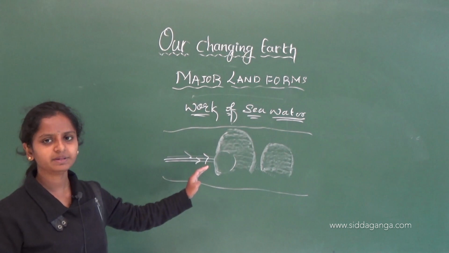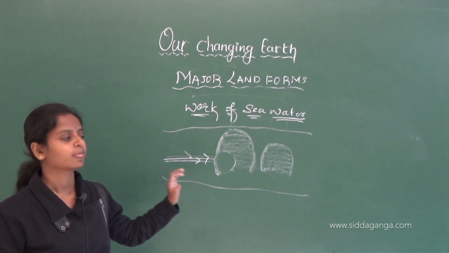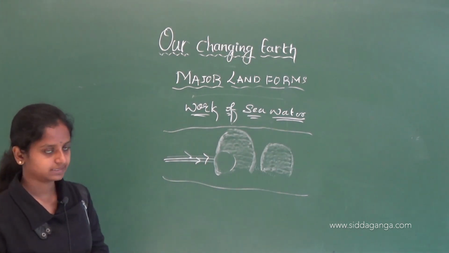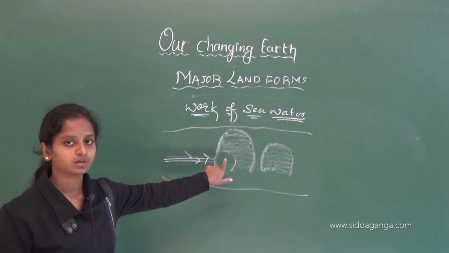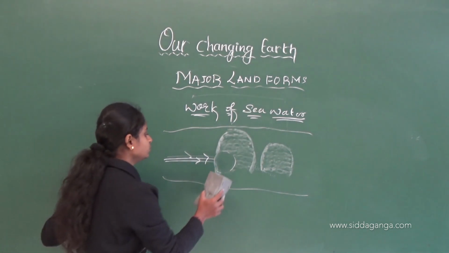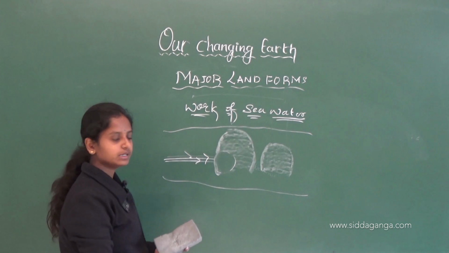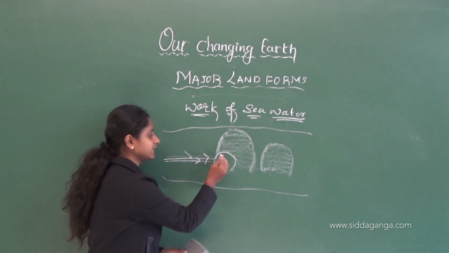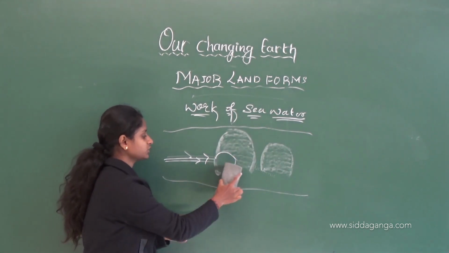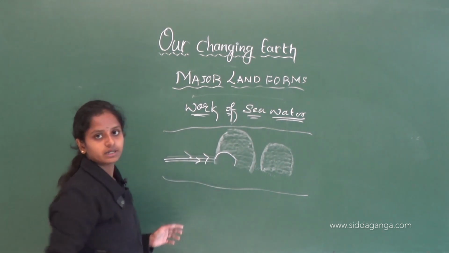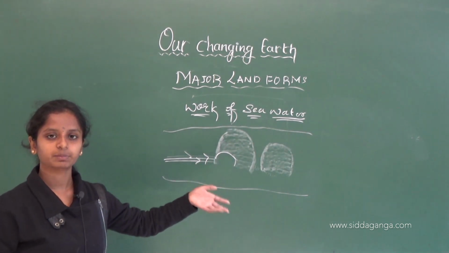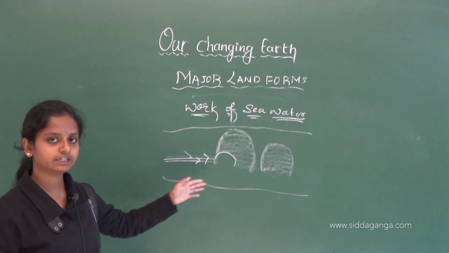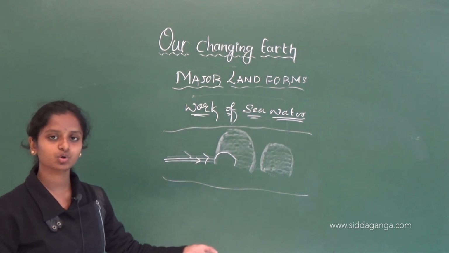The waves will continuously hit these rocks. As time passes, what will happen to this cave? Only the roof, the top portion, is left. The lower portion will vanish because of the hitting; it will break down and go with the water.